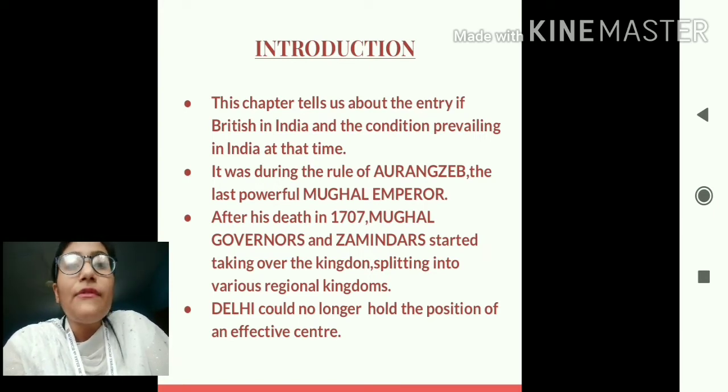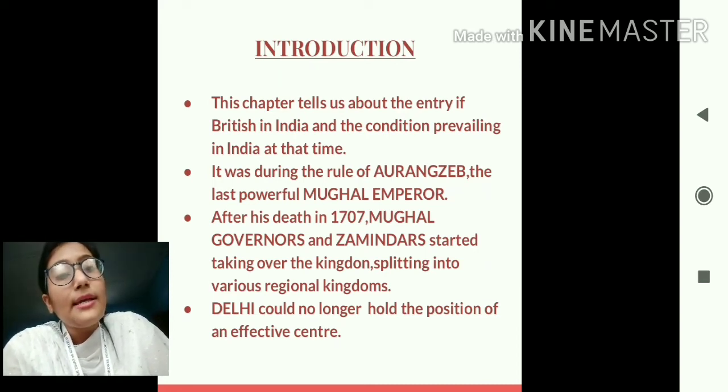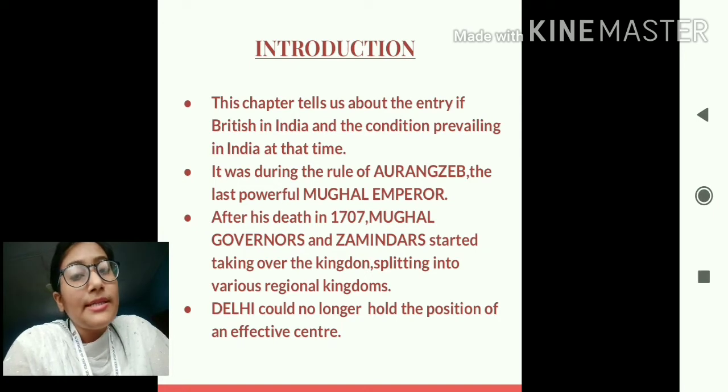But students, after the death of Aurangzeb in 1707, the Mughal kingdom split into various regional kingdoms, because with the death of Aurangzeb, the various Mughal governors and zamindars took advantage of the situation and captured various small territories and converted them into their own regional kingdoms.